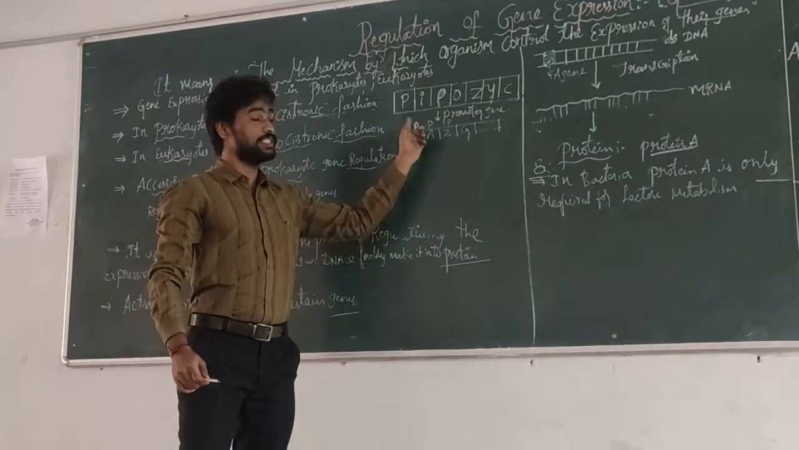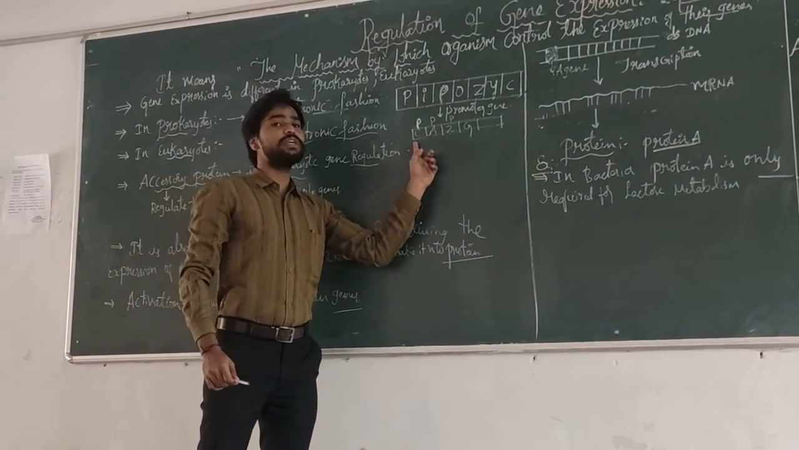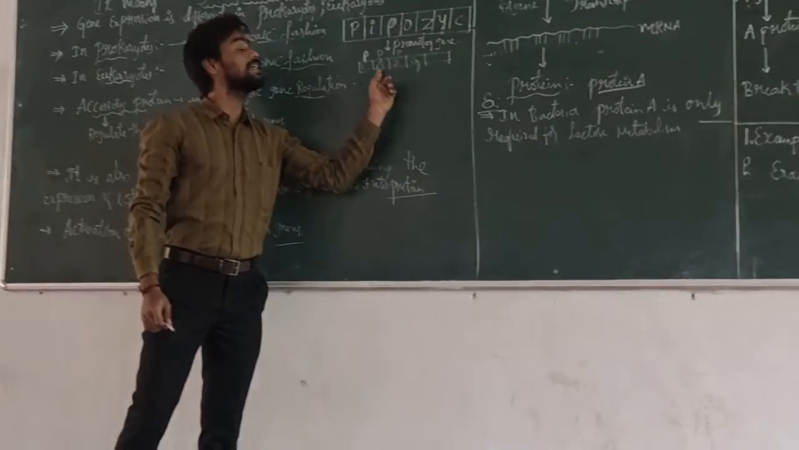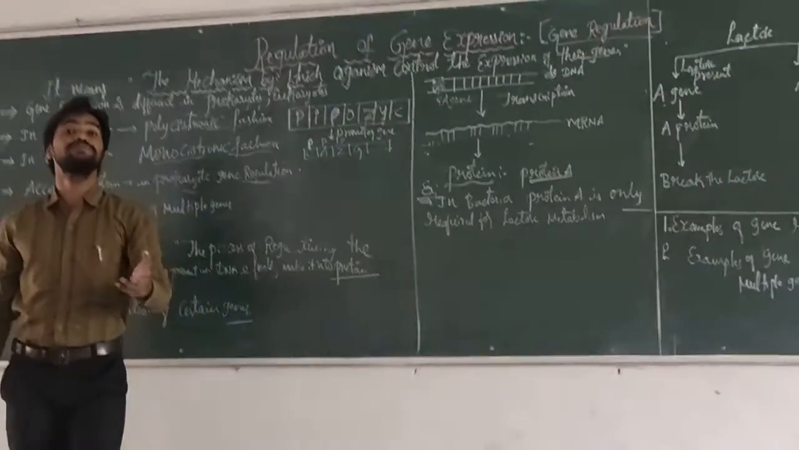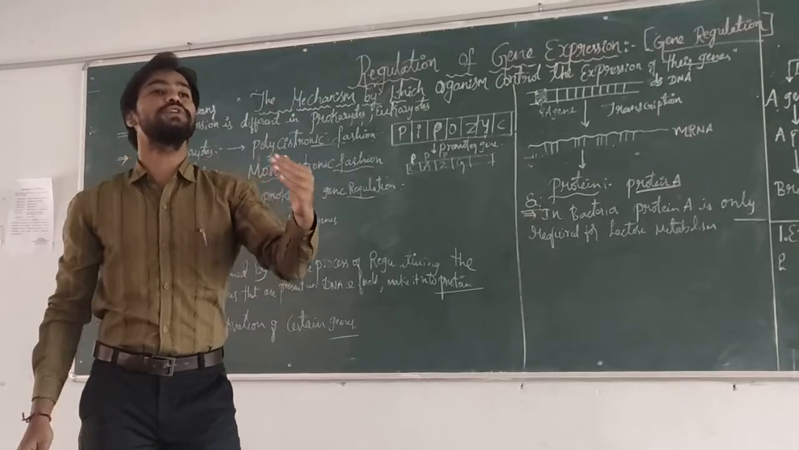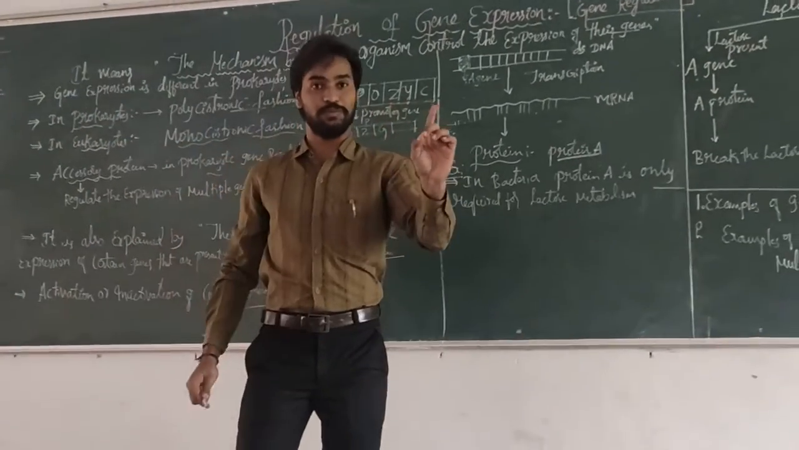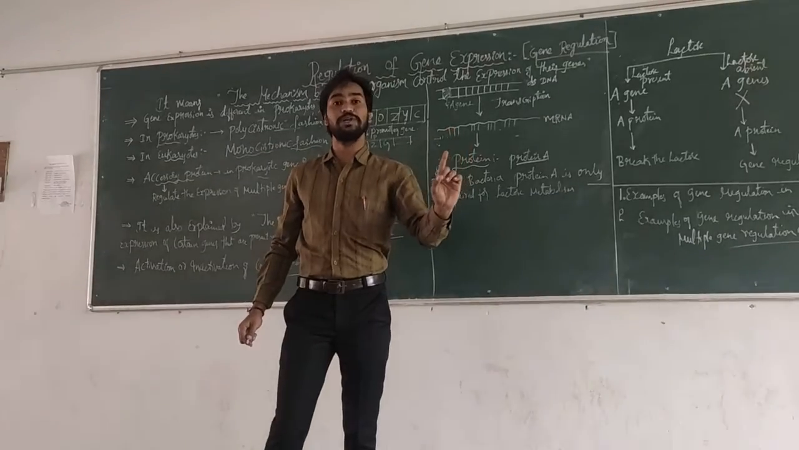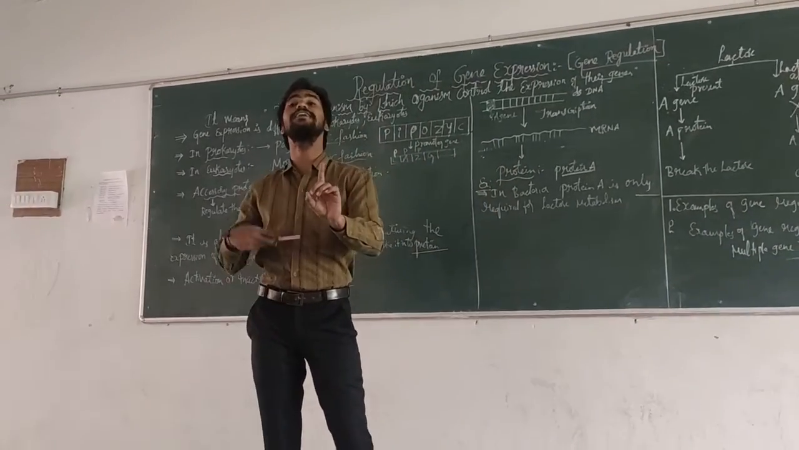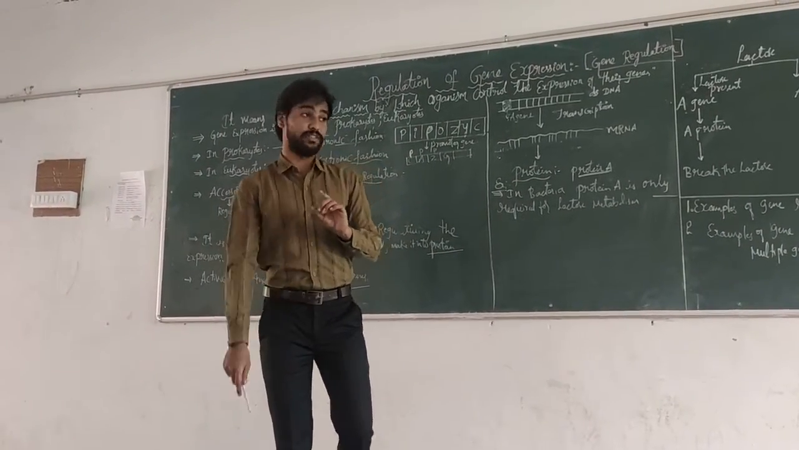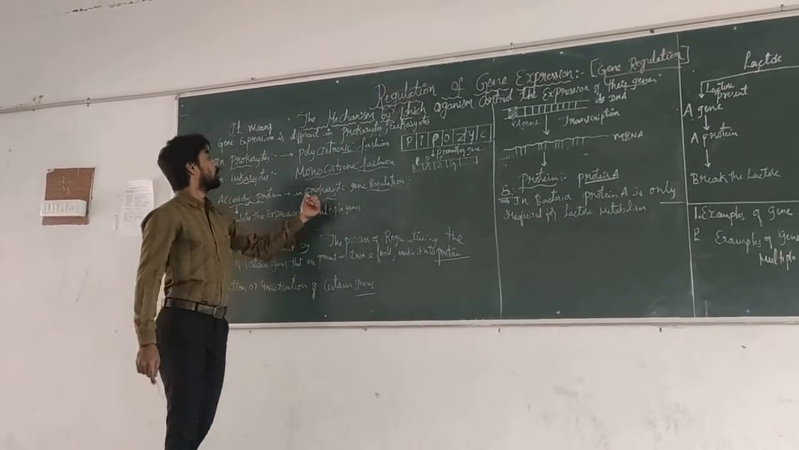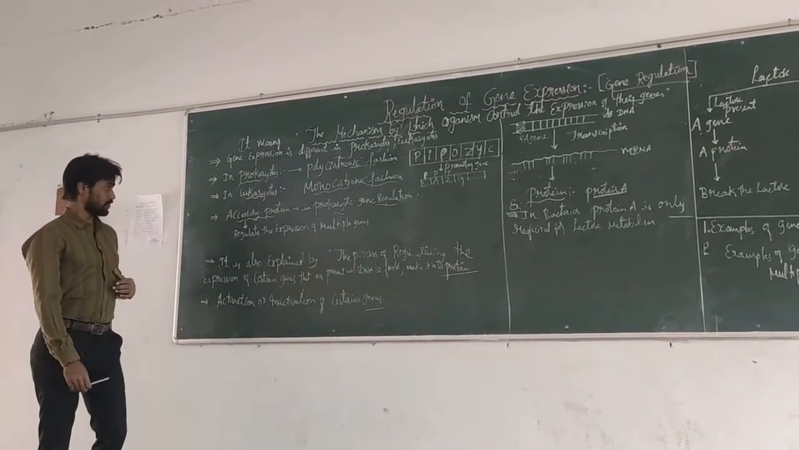But in eukaryotes, different genes have different promoters, varying with the number of genes. However many genes are present in eukaryotes, each gene has its own promoter. Each promoter regulates and expresses its own gene. It is called a monocistronic fashion.